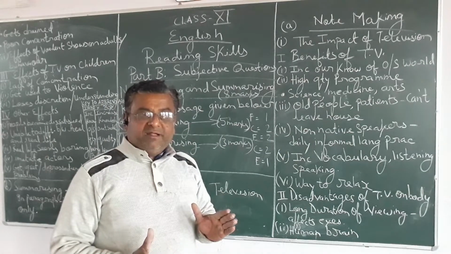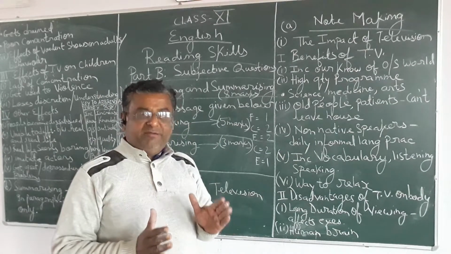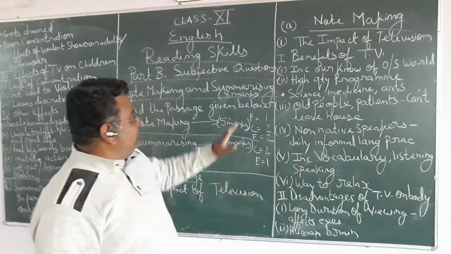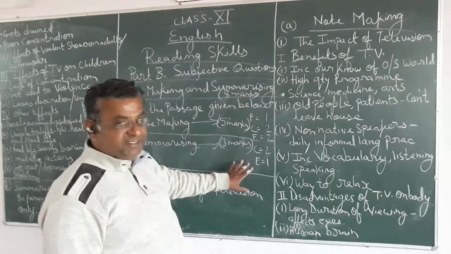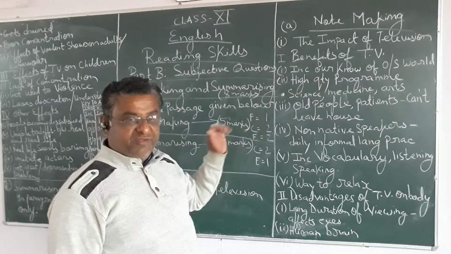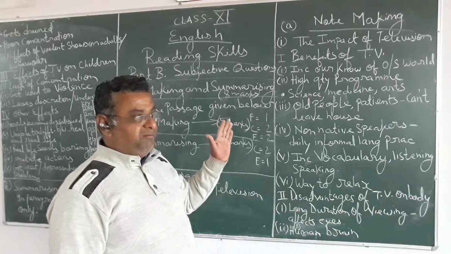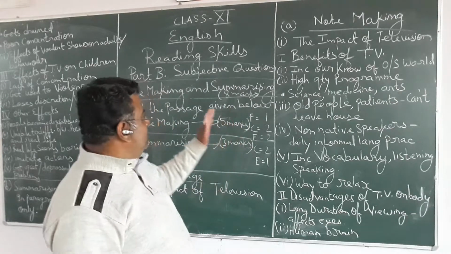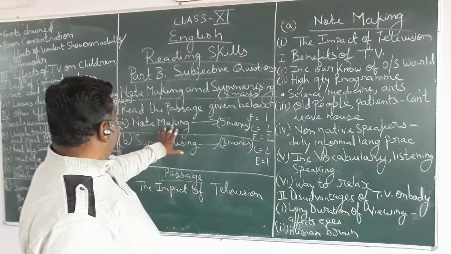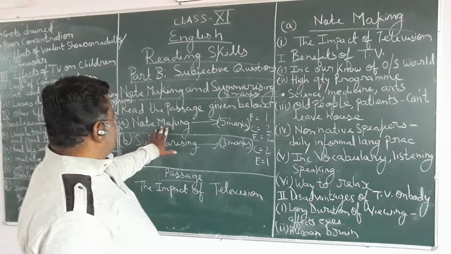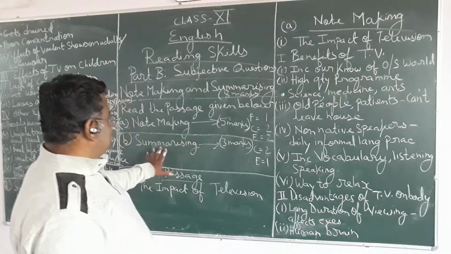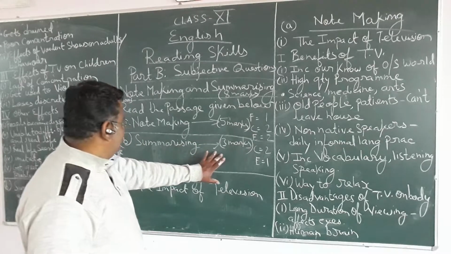Note making carries 5 marks and summarizing carries 3 marks. So total marks will be 8. Note making and summarizing will be of 8 marks. Always remember that the marks distribution of note making is 5 marks and summarizing is 3 marks.